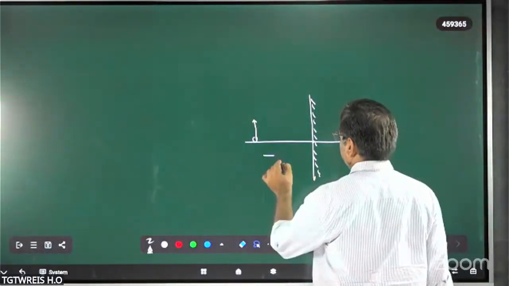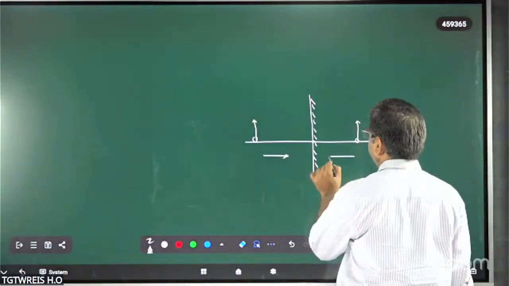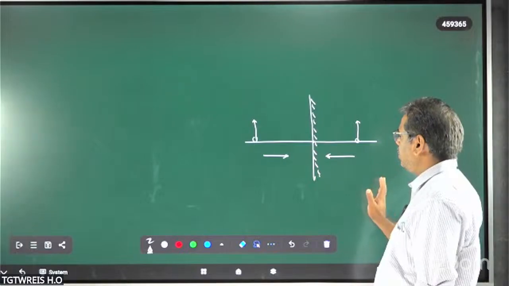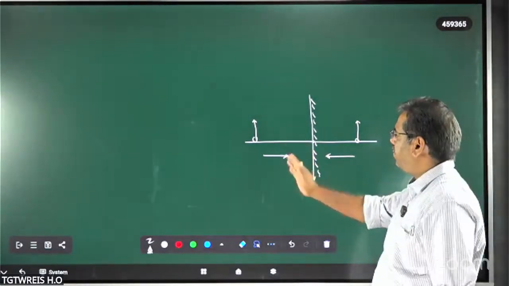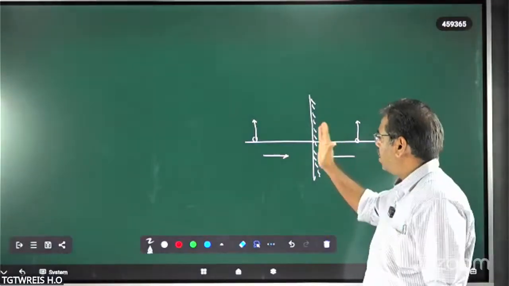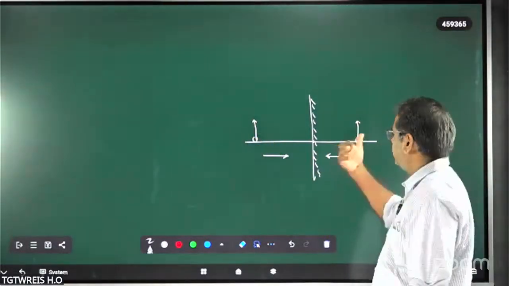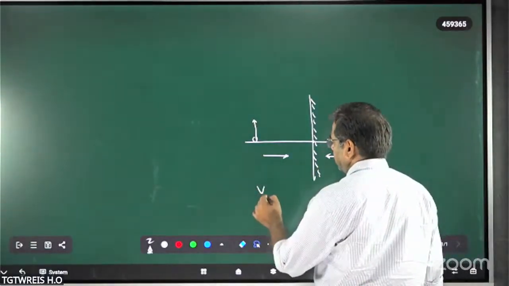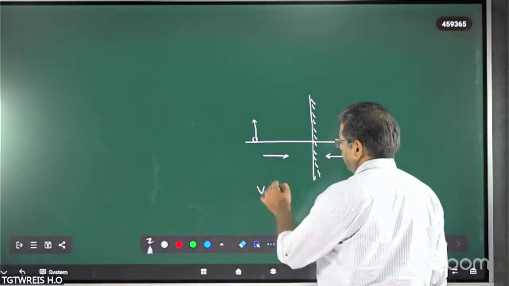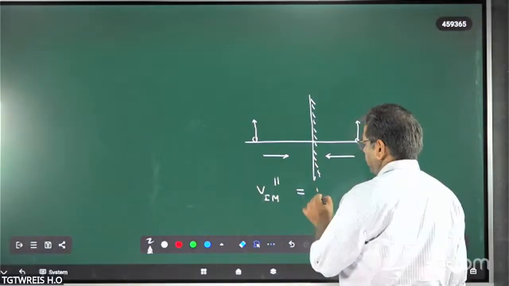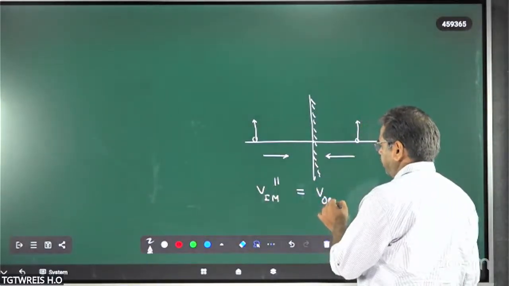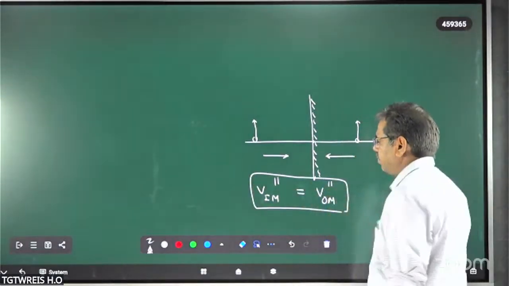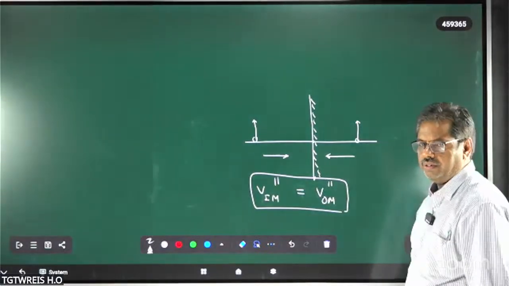So for the motion of the object perpendicular to the surface of the plane mirror, you are getting the velocity in the opposite direction. But when you take the velocity component parallel to the surface of the plane mirror, there is no change at all. That is, velocity of the image with respect to the mirror parallel to the surface is equal to velocity of the object with respect to the mirror parallelly. So this is very, very important.